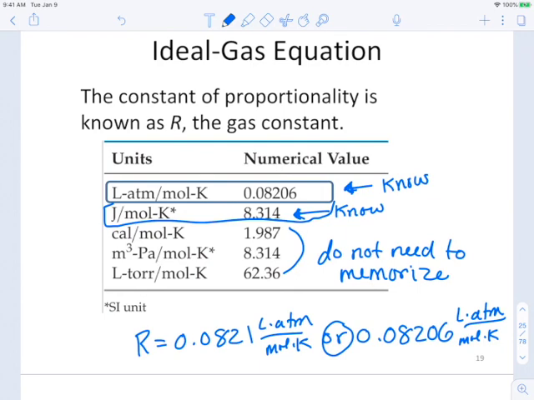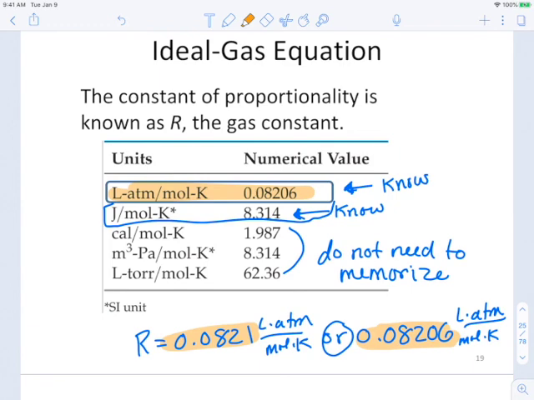For what we're doing right now, you need to know the top one, this one right up here, and that is 0.08206. And I don't care if you know the 0.0821, that's the one that I use the most, or if you use 0.08206. Either way, I want you to know one of those.